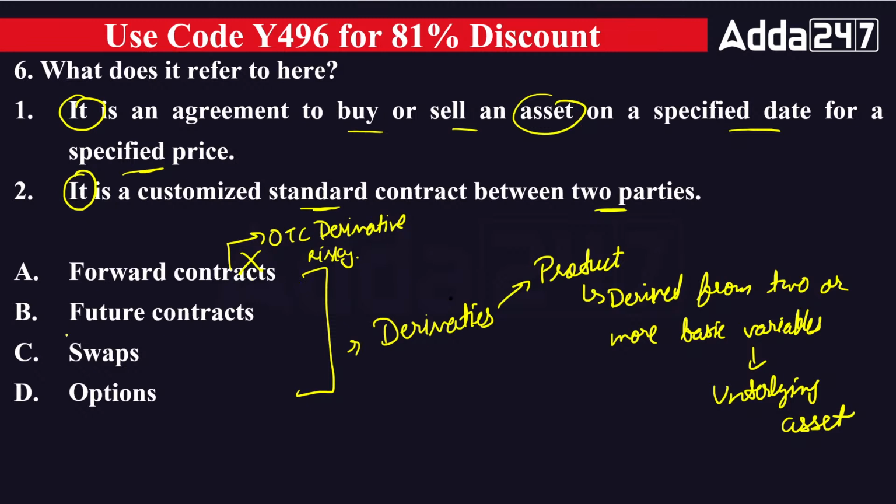But when it comes to the futures contract, there is no such counterparty risk because futures contracts are exchange traded derivatives. The mediator will be your stock exchange. So that's why they are exchange traded derivatives. The right answer will be future because this is talking about the standard contract, and that's why it's future.